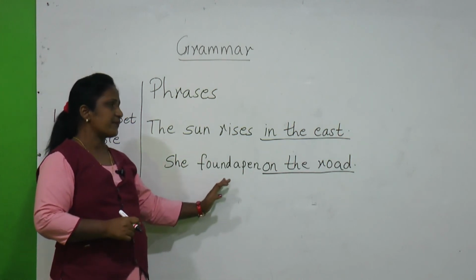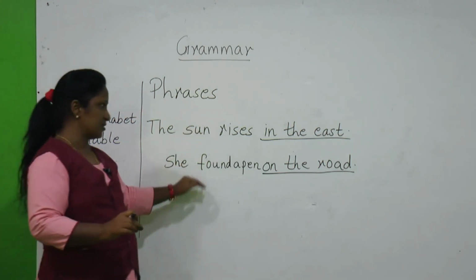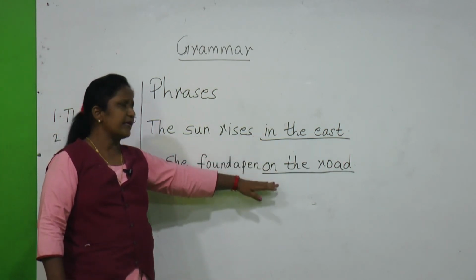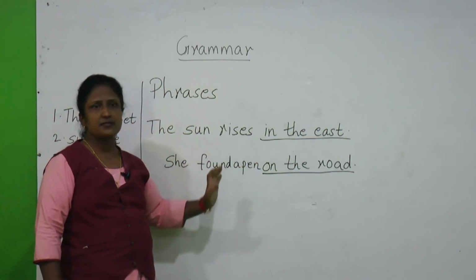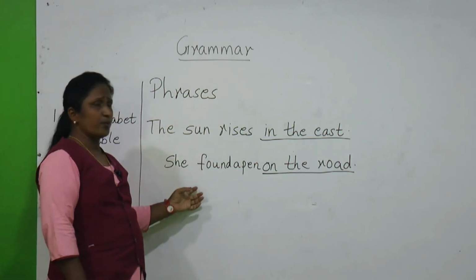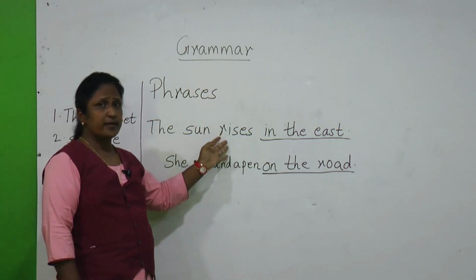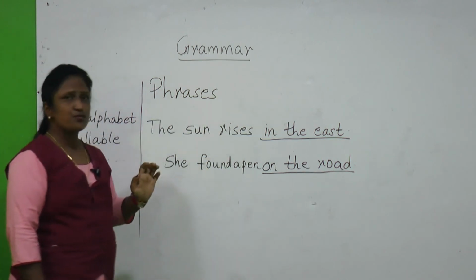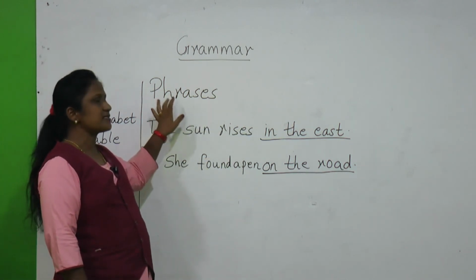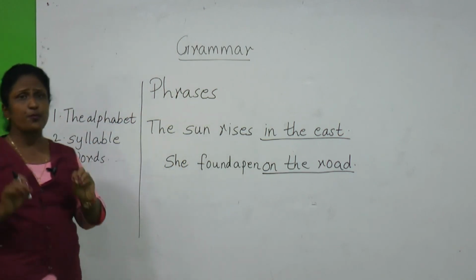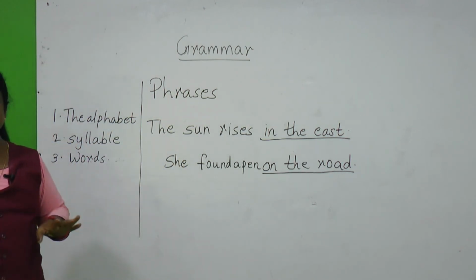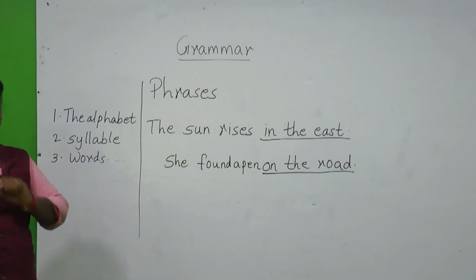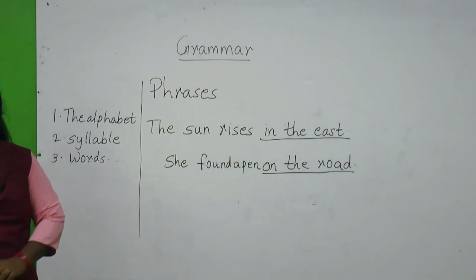So if you go through these two sentences, you can see the phrase is incomplete and we cannot say that the sentence is completed. So we have to add some more words so that your sentence will be completed and meaningful. So in a sense, what is a phrase? A phrase is a group of words which does not make a complete sense, it is incomplete, and we need to add some more words so that the sentence will be completed and meaningful.